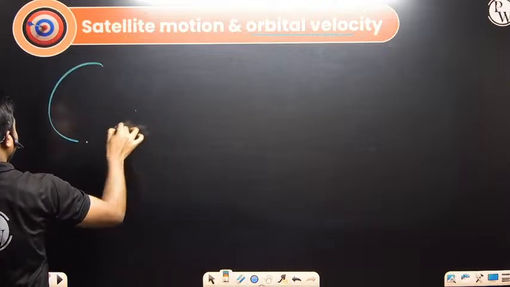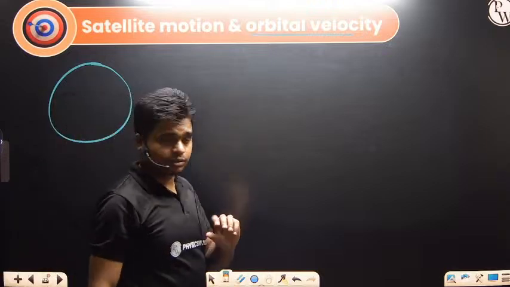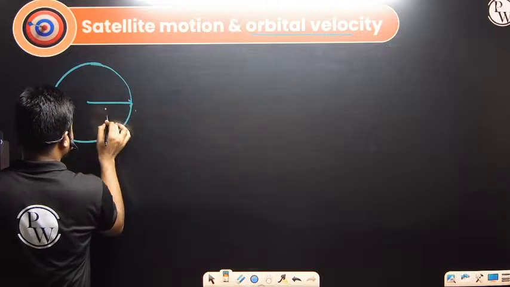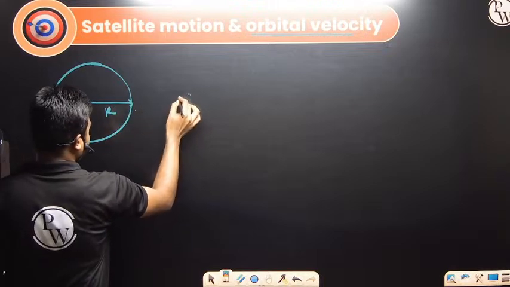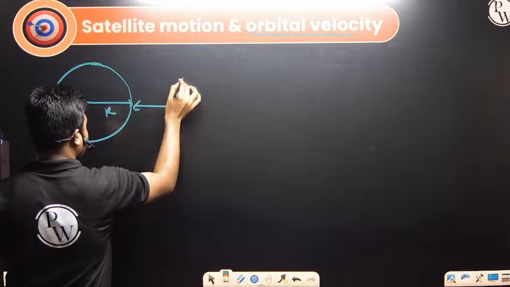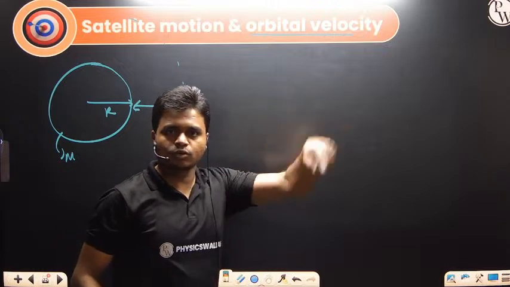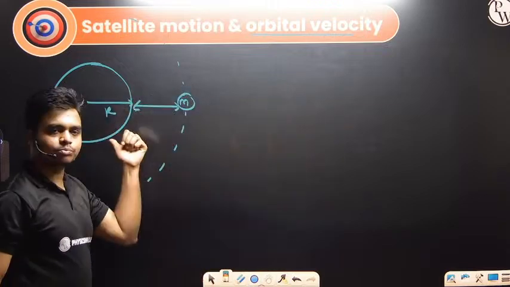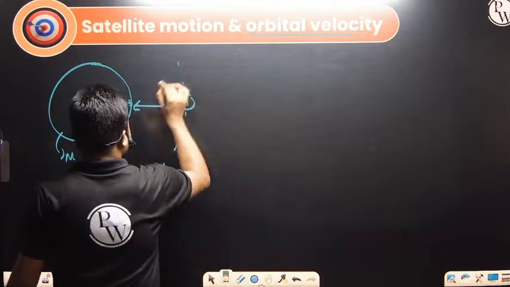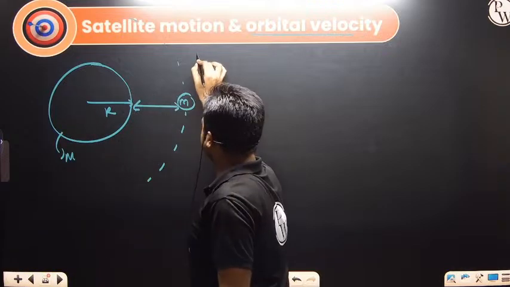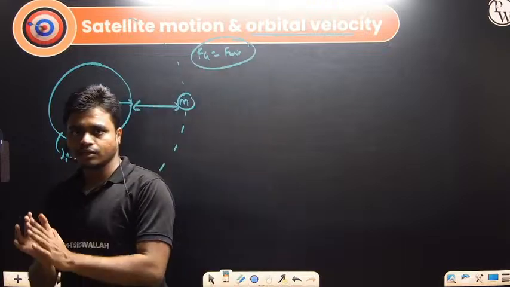If an object is rotating or revolving around the earth in a circle, let's say the radius of the earth is r and the mass of the earth is m. The satellite is revolving around the earth. Due to the force of gravitation, the satellite is revolving in a circle. The gravitational force provides the necessary centripetal force, and from that we calculate the orbital velocity. I am not going into the derivation, but the gravitational force equals the centripetal force.